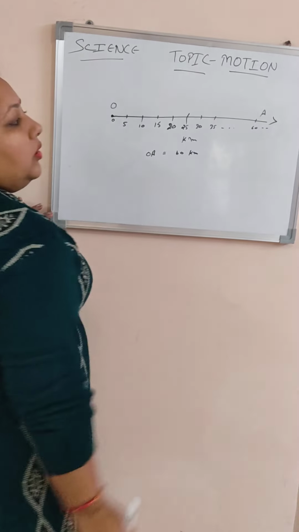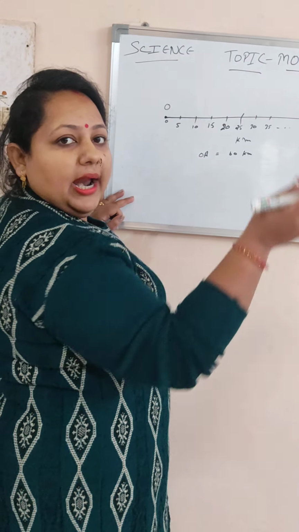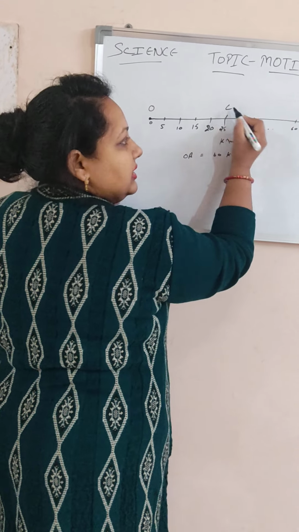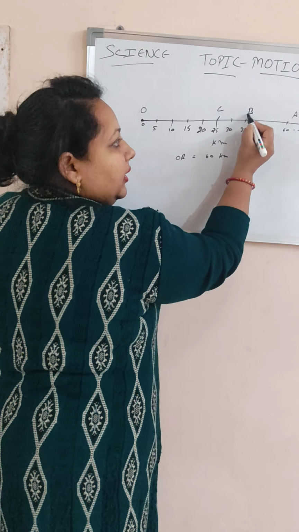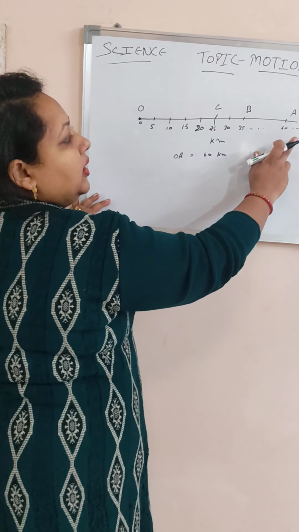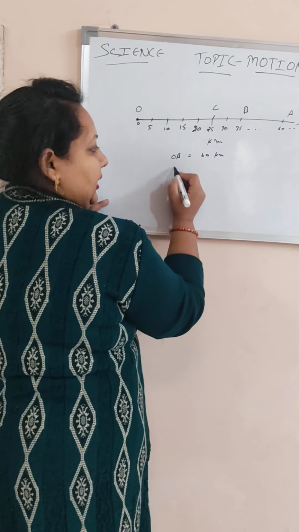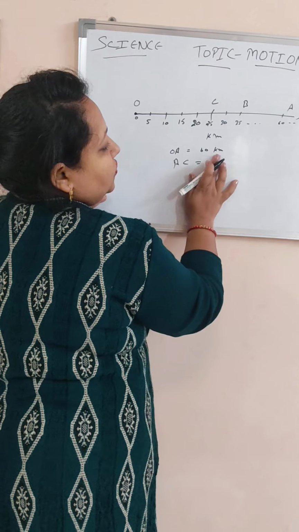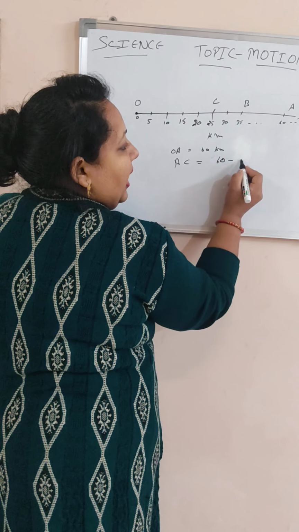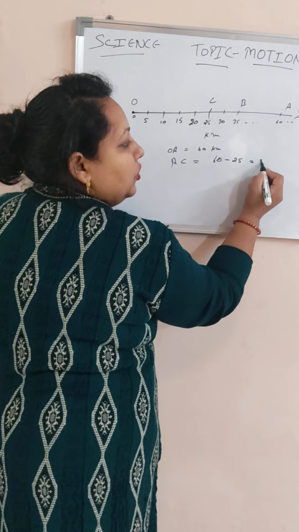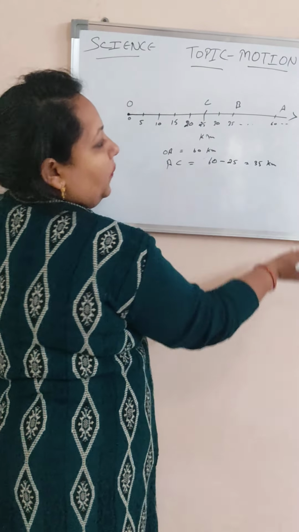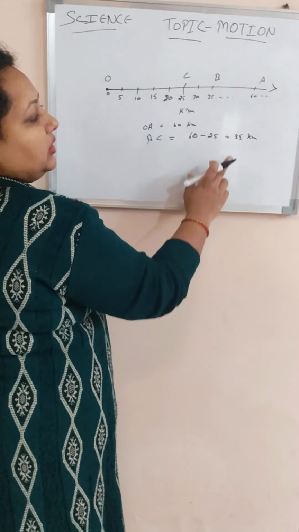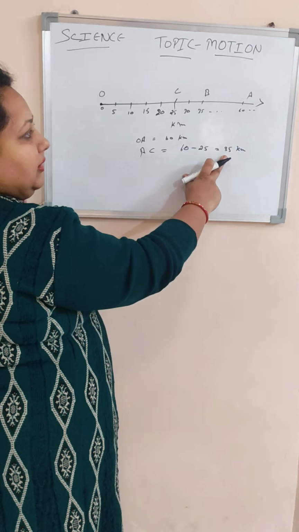Now, let us consider that the object comes back from point A to the point C through point B. Here, the distance from A to C is 60 minus 25, which equals 35 kilometers.